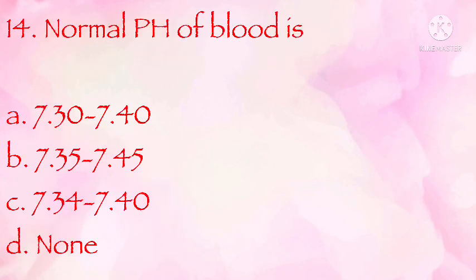Cardiomegaly. Normal pH of blood is 7.30 to 7.40, 7.35 to 7.45, 7.34 to 7.40, none. The correct answer is B. 7.35 to 7.45.